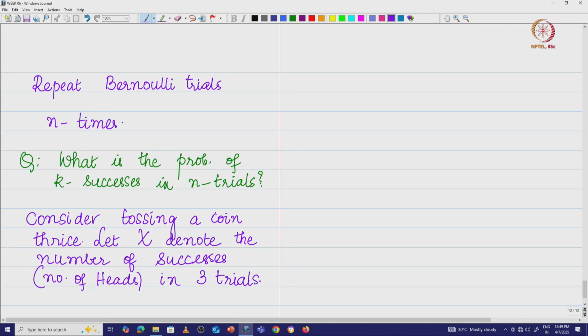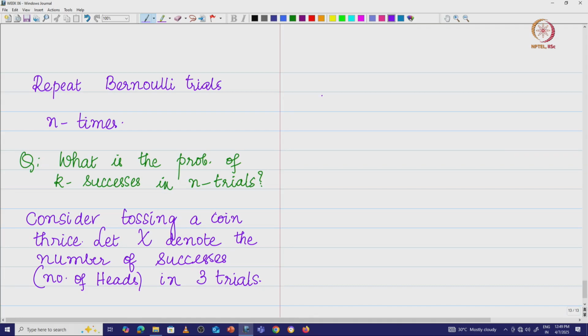So we are going to have 3 coin tosses, and look at the number of successes. I want to find out what is the probability of getting, let us say 2 successes, or the probability of 1 success, 0 successes and 3 successes. I want to look at that. Let us take this case.